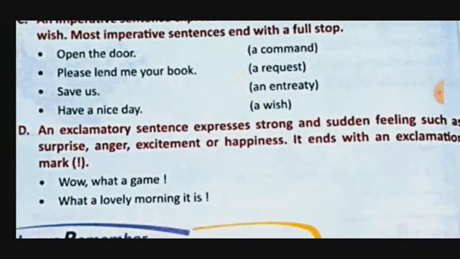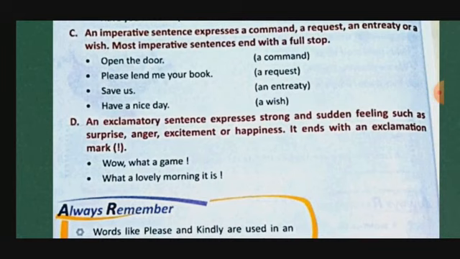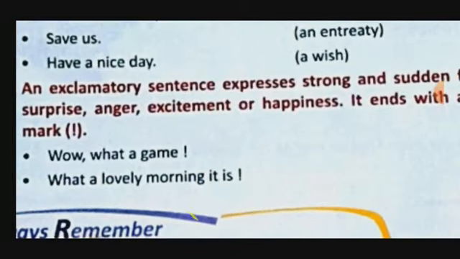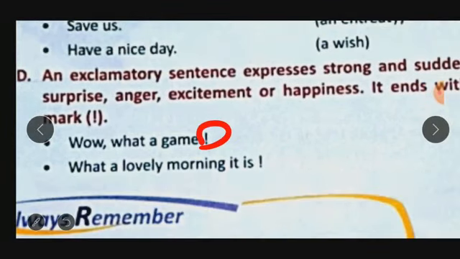Now an exclamatory sentence expresses strong and sudden feelings such as surprise, anger, excitement or happiness. It ends with an exclamation mark. Exclamation mark is given here. You will see. This is the exclamation mark. This one. Okay.